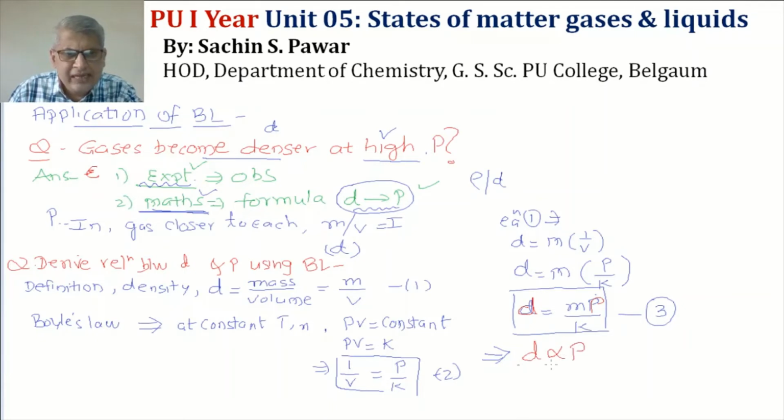So I can clearly say that density is directly proportional to pressure. Since density is directly proportional to pressure, this implies at high pressure gas becomes more dense. At high pressure the density of the gas is very high, very large. That means at high pressure gases become denser.